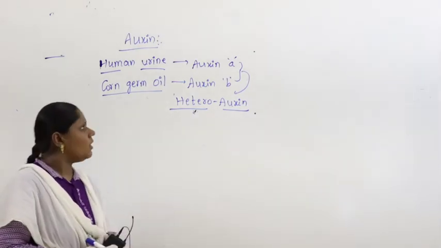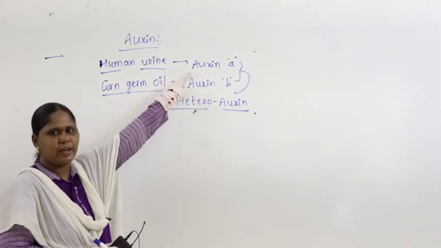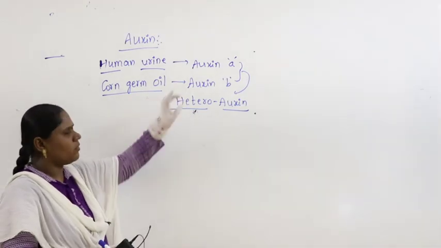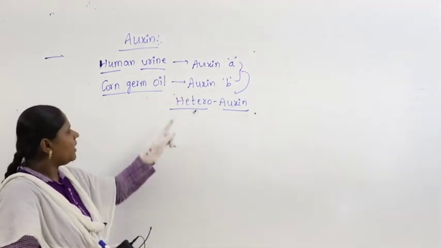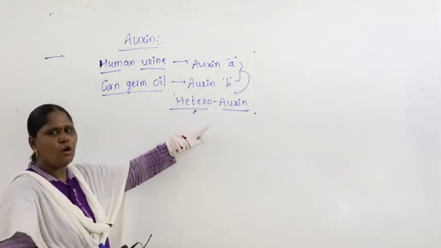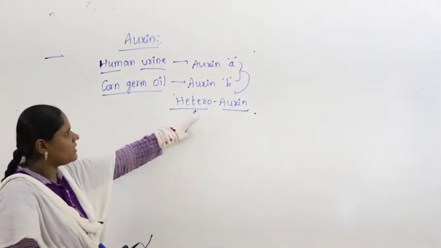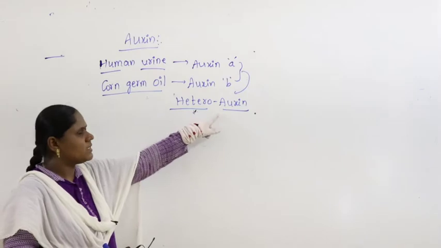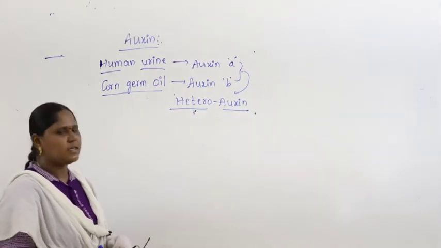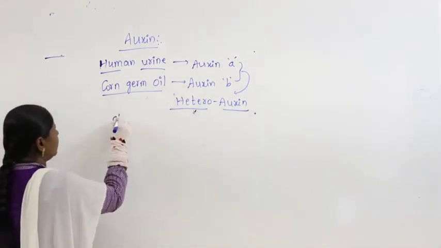Okay. What is that? From human urine, people were able to extract the auxin which they referred to as auxin A. From corn germ oil, people were able to extract what is called auxin B, and it is referred to as heteroauxin, meaning auxin has different compounds. Auxin exists in different forms in different organisms. So that's why it is referred to as heteroauxin. Now let us talk about characteristics of auxin.